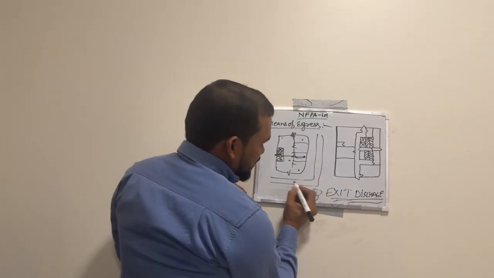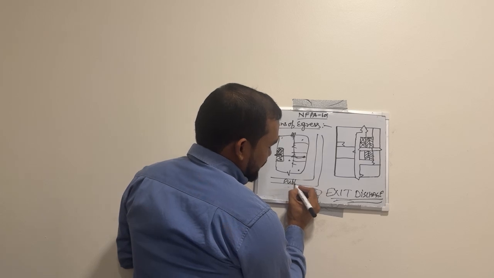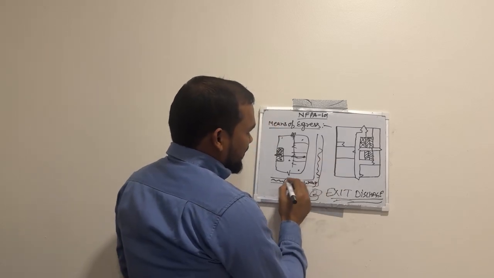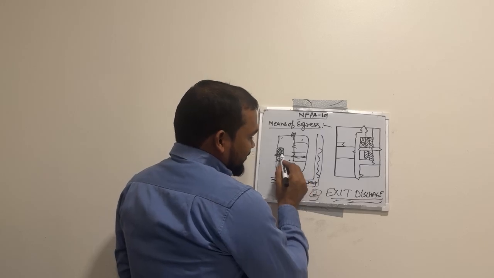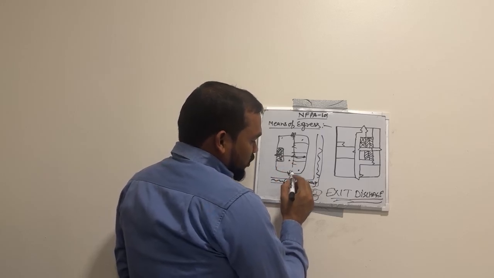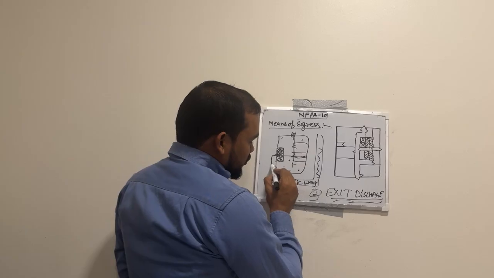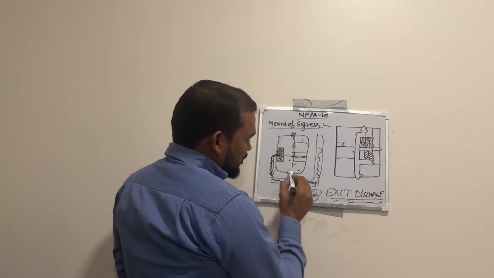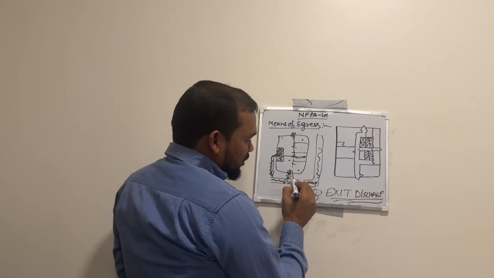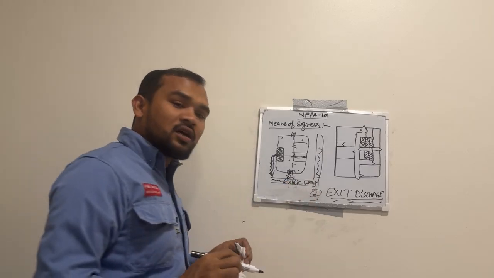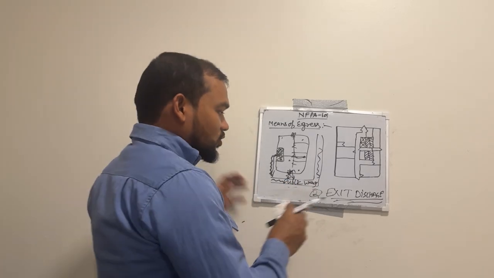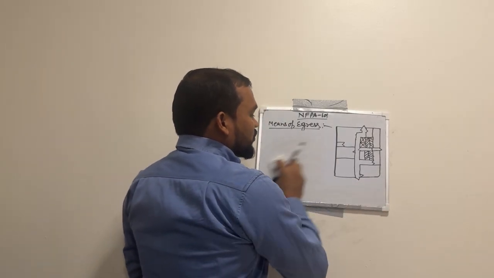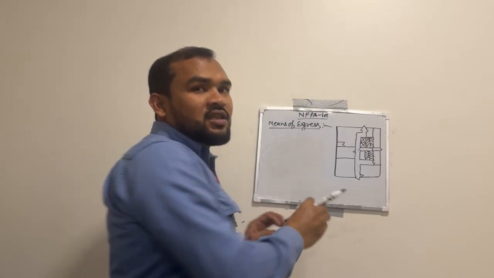For example, this is the road, this is called the public way. From this point to the public way is called exit discharge. So this is the general definition of means of egress and its types of components.